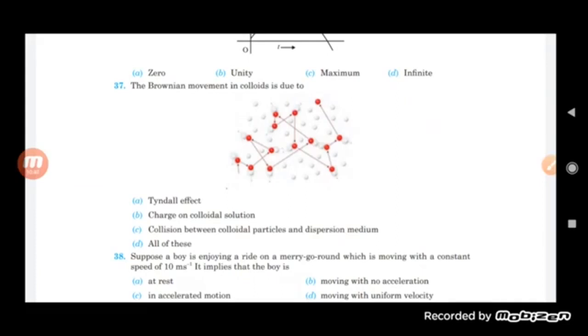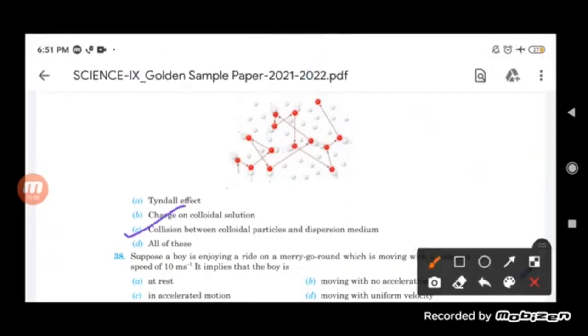Brownian movement in colloids is because of the collision that occurs between the colloidal particles and the dispersion medium. The dispersion medium and the colloidal particles keep on colliding with each other, due to which Brownian movement can be seen in the colloidal solution. So the correct option will be C.